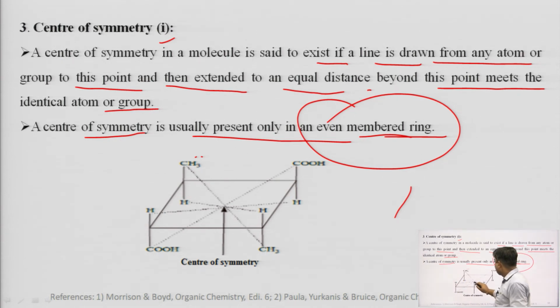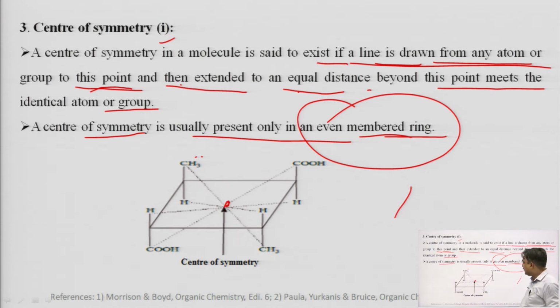Like you can see here, as the definition states, if a line is drawn from any atom or group to this point and then extended to an equal distance beyond this point, it meets the identical atom or group. Suppose there is a center.